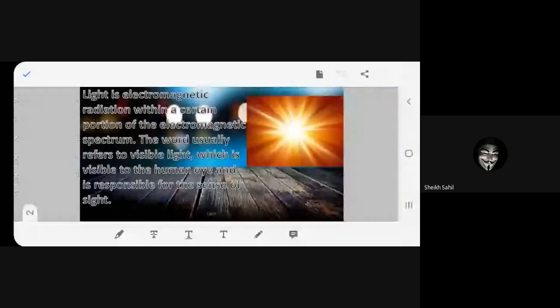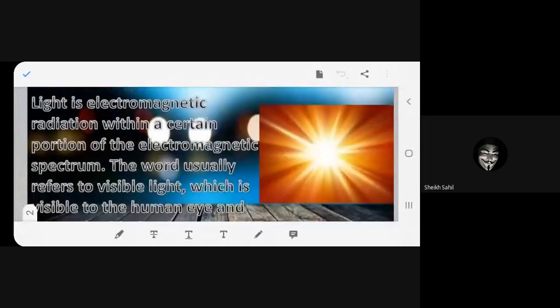So what is light? It is electromagnetic radiation. That is suggesting that light is related to electricity as well as magnetism. Do you agree? Yes. Okay, so it is a radiation.